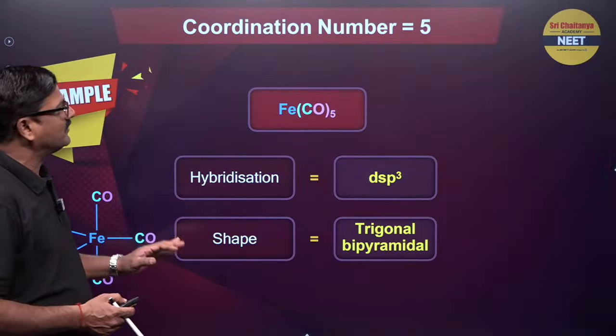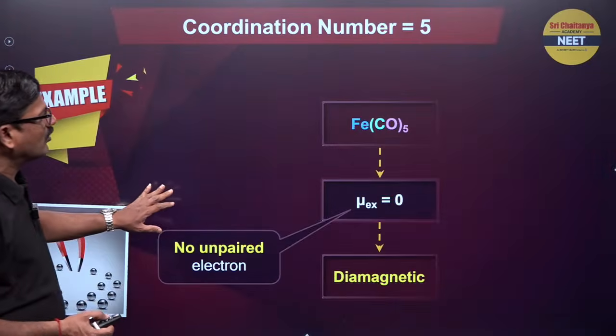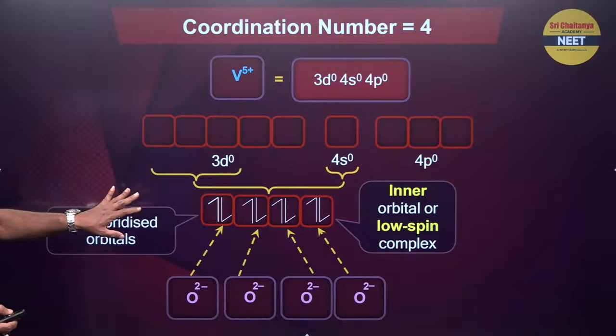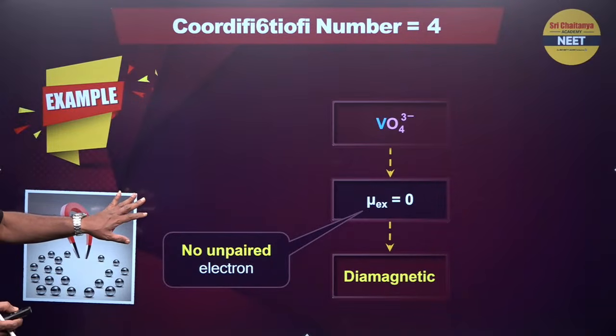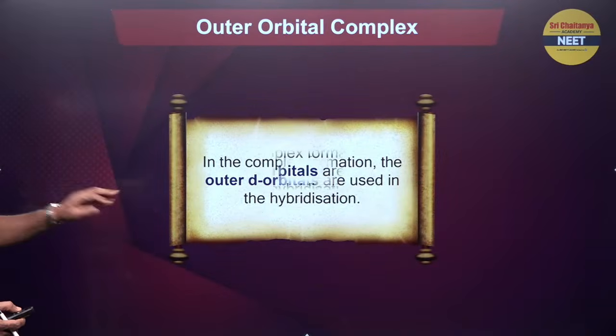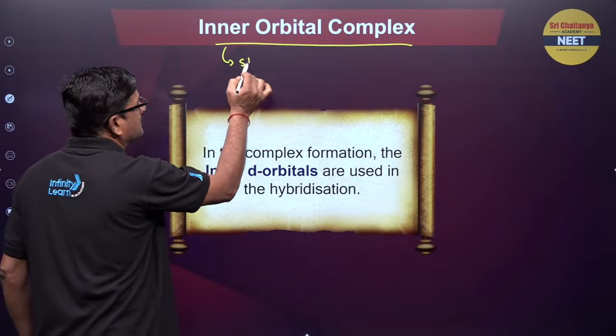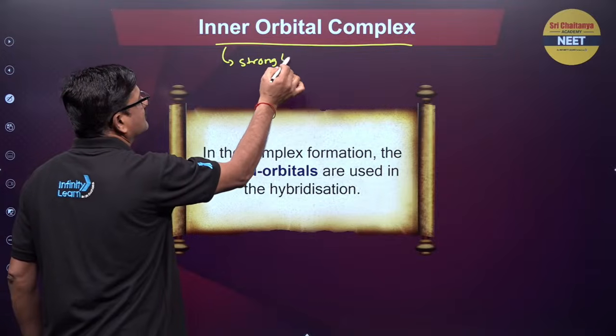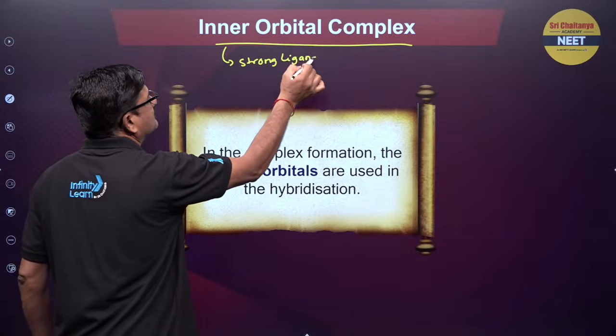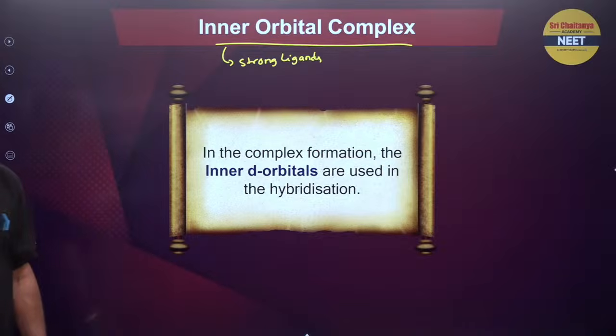And before going for this, inner orbital outer orbital कब होगा? देखो, inner orbital outer orbital कब होगा? Inner orbital happens when strong ligands are there.